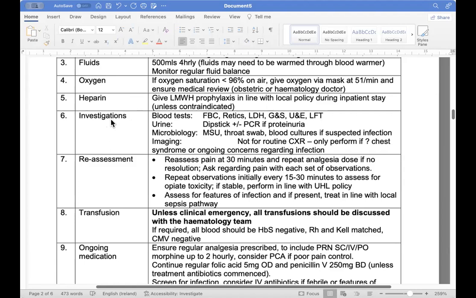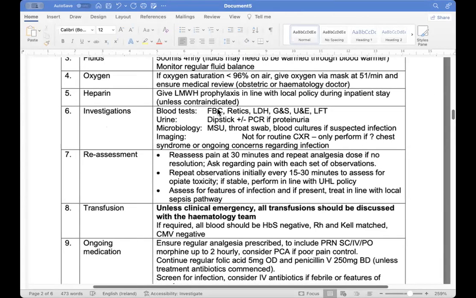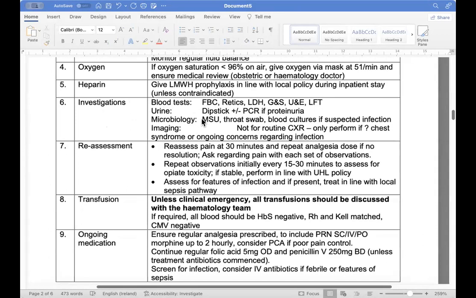Then we will go for the investigations. What investigations do we do? Blood investigations: full blood count, LDH, LFT, U&E. Then we do the urine dipstick and check the protein. Microbiology is very important because this crisis can be caused by an infection: MSU, throat swab, blood culture. We have to take these from her. Then a routine chest X-ray, if it is not performed, because chest syndrome may be a problem. Maybe she is having an infection, maybe that's not the cause.